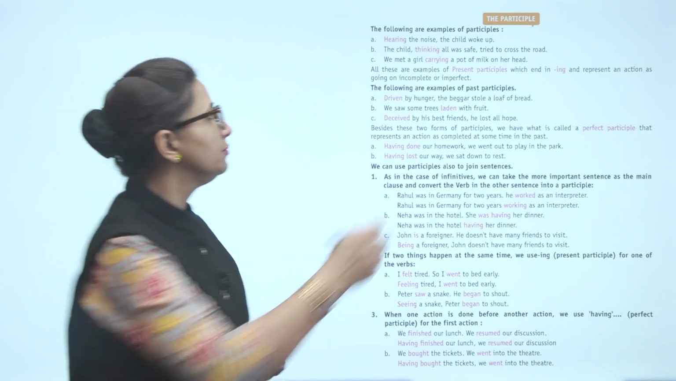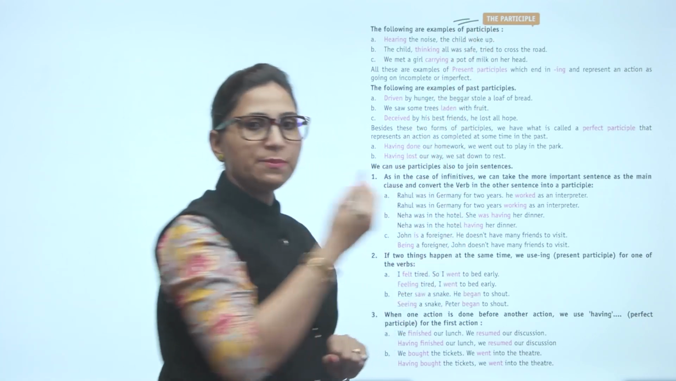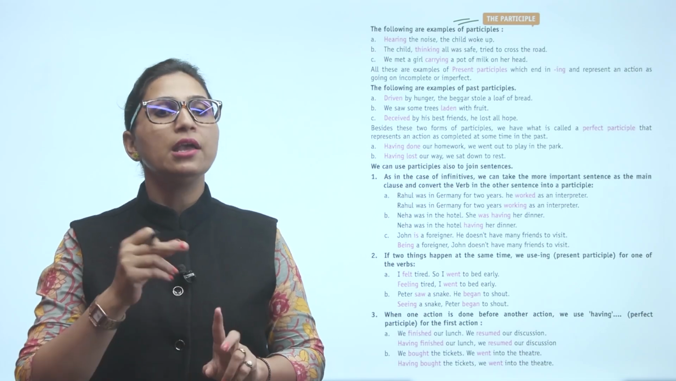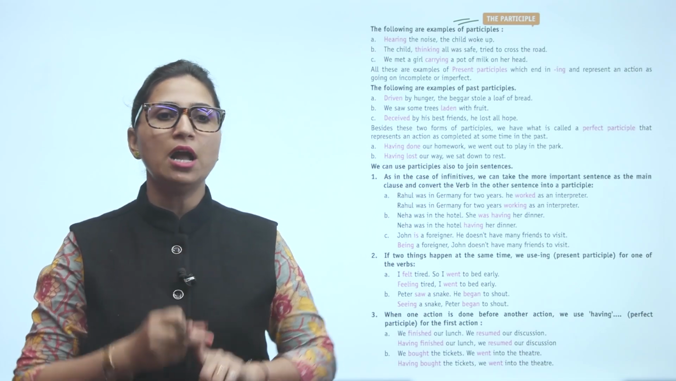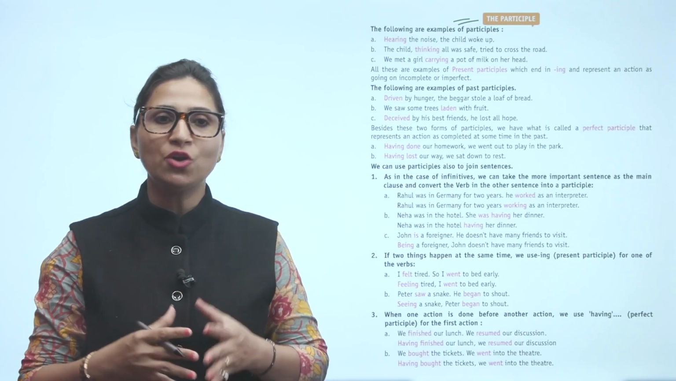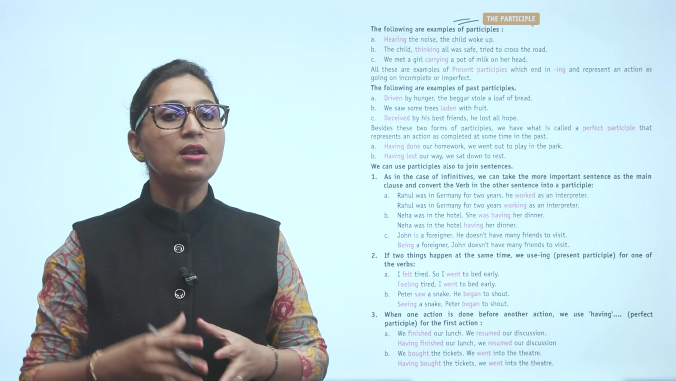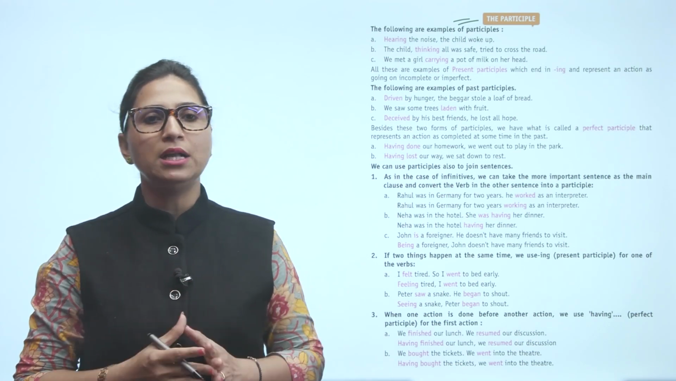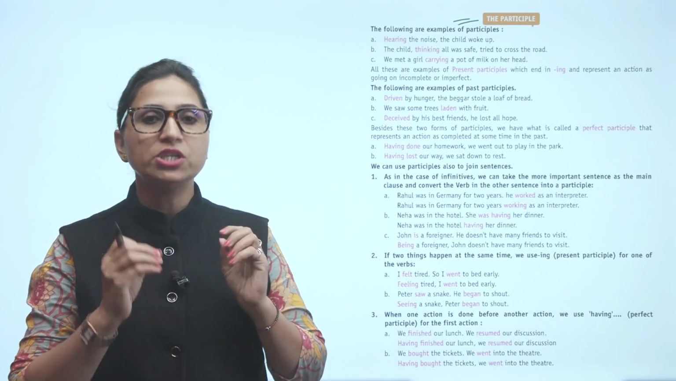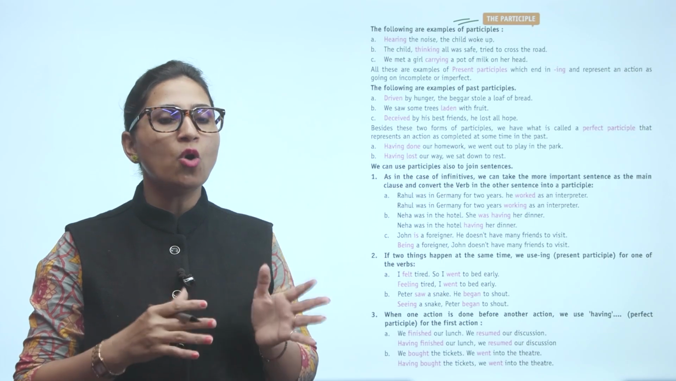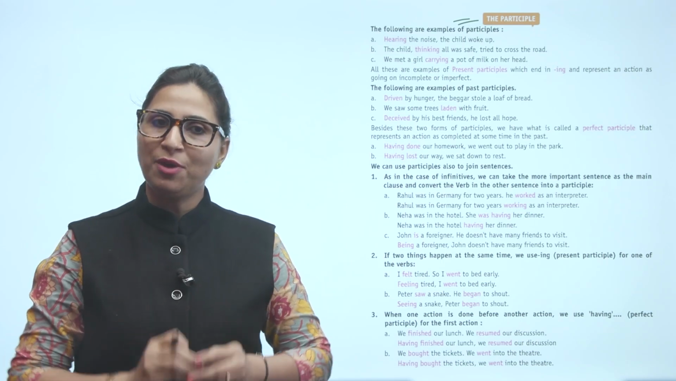The participle. So participle सीखते हैं. The following are examples of participles. First is hearing the noise, the child woke up. The child, thinking all was safe, tried to cross the road. We met a girl carrying a pot of milk on her head. All these are examples of present participles which end in ing and represent an action as going on, incomplete or imperfect.